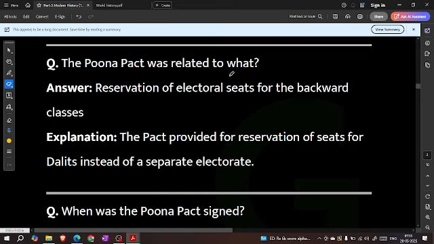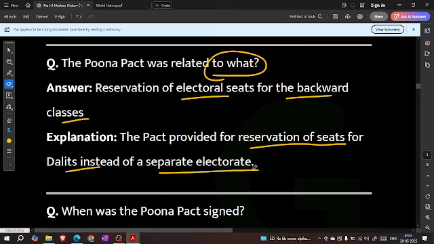The Pune Pact was related to what? Reservation of electoral seats for the backward classes. The pact provided for reservation of seats for Dalits instead of a separate electorate.